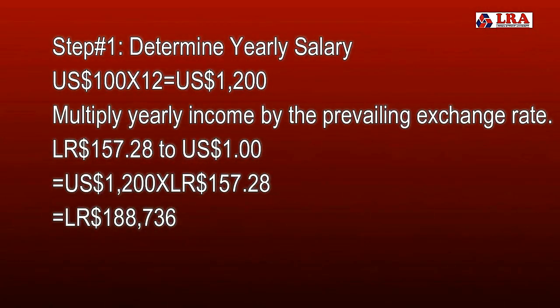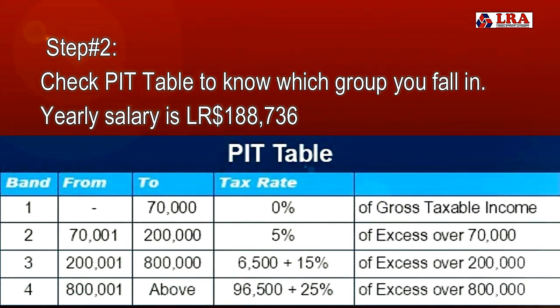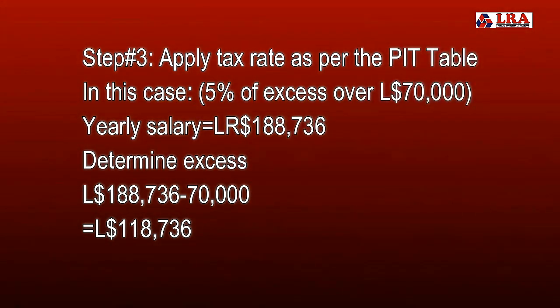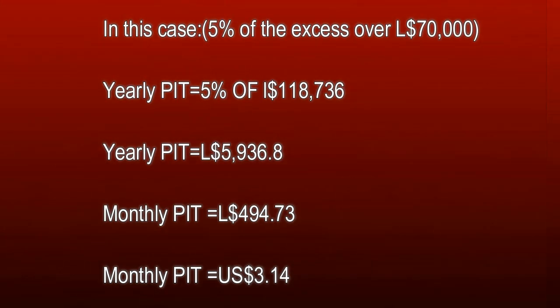Now, we are going to display for you a graph on how it is calculated based on what we've said. The first step will be to calculate how much you earn a year. So if your salary is $100, we'll multiply it by 12 and multiply it by the prevailing rate. Then we'll get the amount. Having gotten that amount, we'll apply it in the second step to the table to see which band you fall in. In the third step, based on the band that you fall in, we'll do the necessary calculation to get the taxes you're supposed to pay.